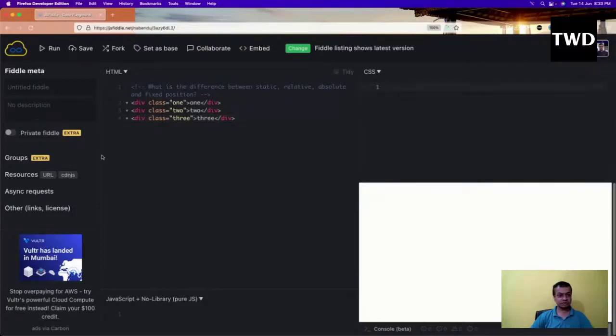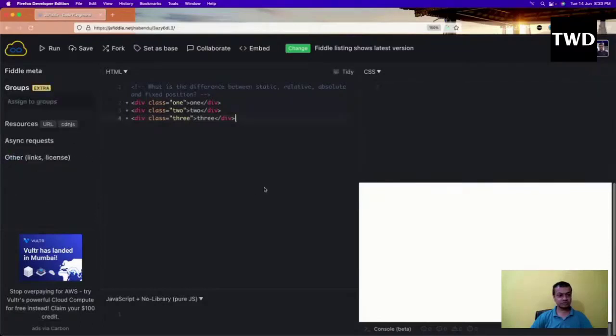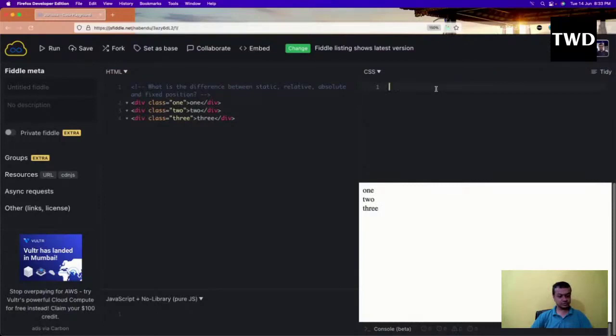Now I have a bit here. A div with a width of 300 pixels and height of 40 pixels, padding of 20 pixels, and background of yellow.